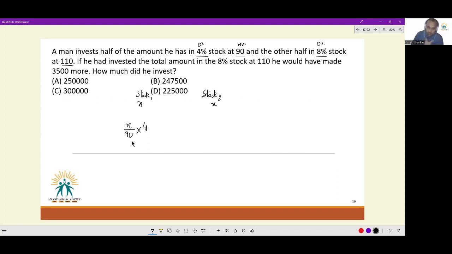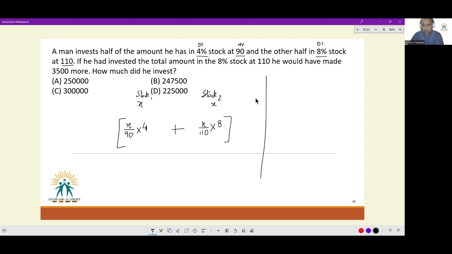stock 1, the number of shares into dividend per share. From stock 2, how much does he get? The investment was X. Number of shares he buys will be X by 110. And per share he will receive 8 rupees. And in the first setup, this is the total dividend that he earns.